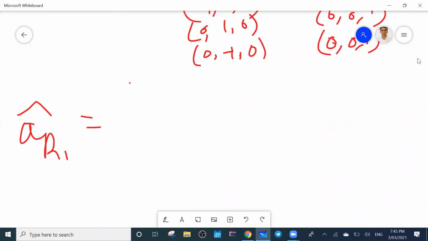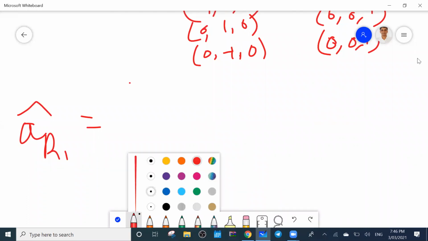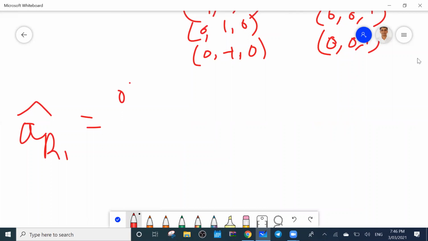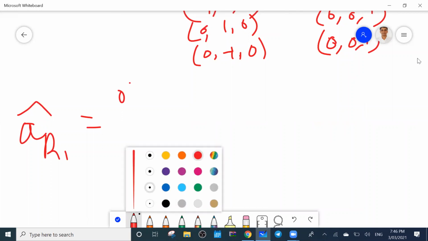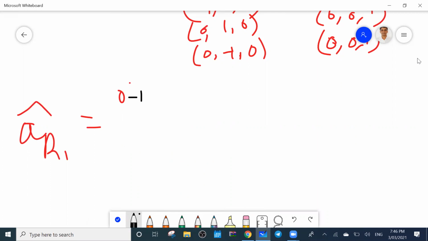Last one is C. x2 minus x1. So I can write 0 minus 1, x cap. All of you try to understand clearly.